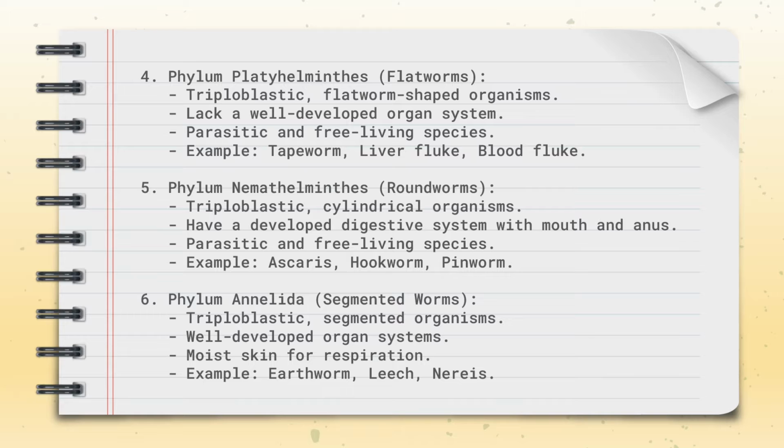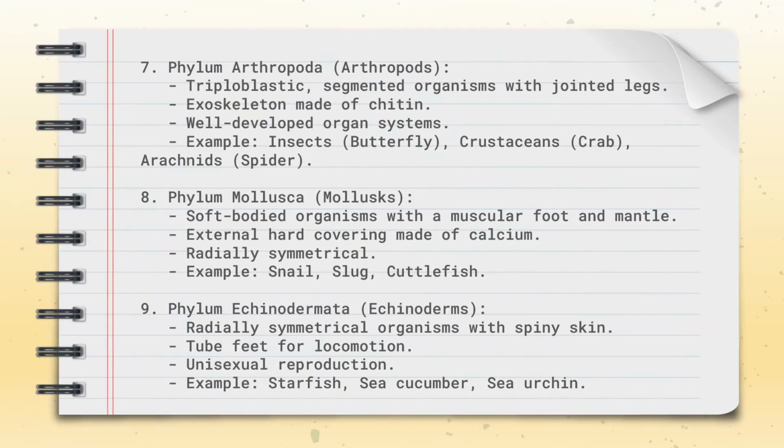Phylum Arthropoda, also called arthropods: triploblastic, segmented organisms with jointed legs, exoskeleton made up of chitin, well-developed organ systems. Examples: insects, crustaceans, arachnids, spider. Phylum Mollusca or mollusks: soft-bodied organisms with a muscular foot and mantle, external hard covering made of calcium, radially symmetrical. Examples: snail, slug, cuttlefish. Phylum Echinodermata, also called echinoderms: radially symmetrical organisms with spiny skin, tube feet for locomotion, unisexual reproduction. Examples: starfish, sea cucumber, sea urchin.